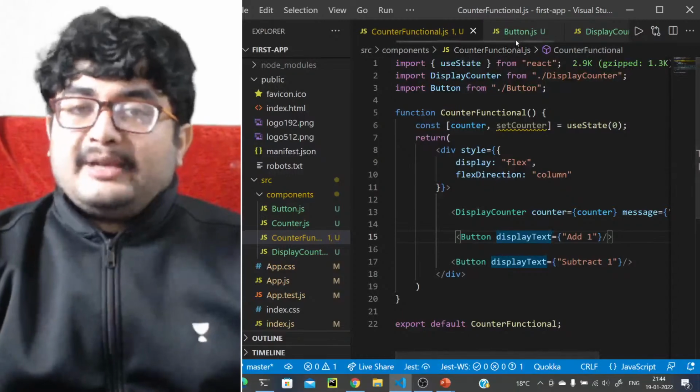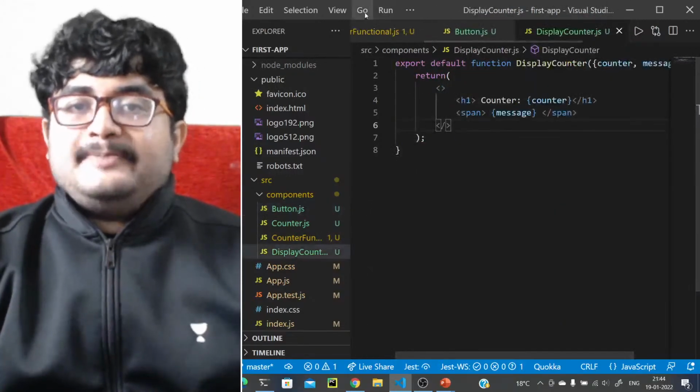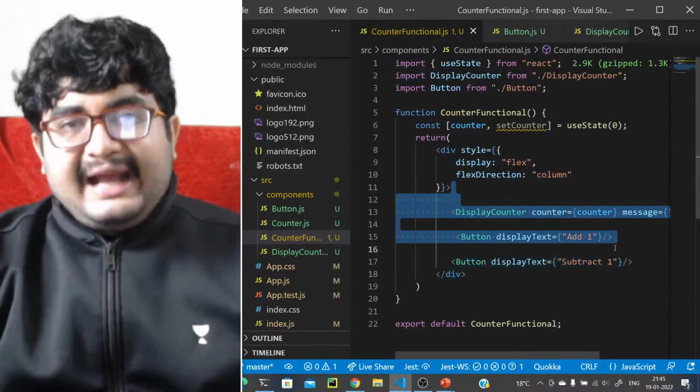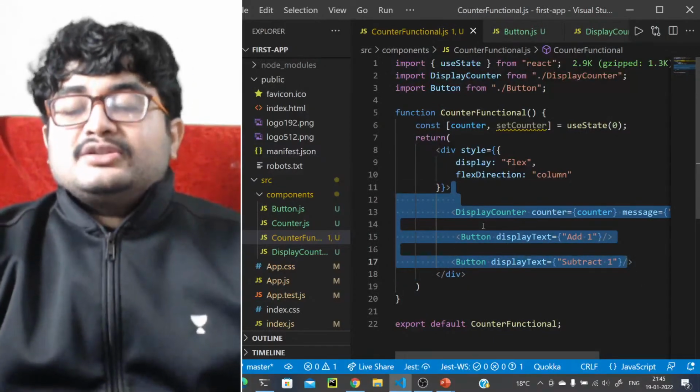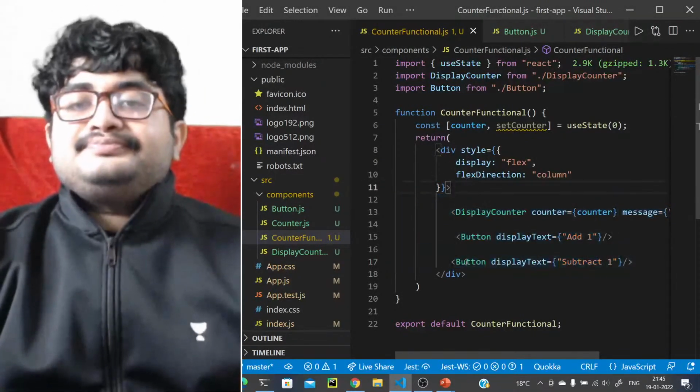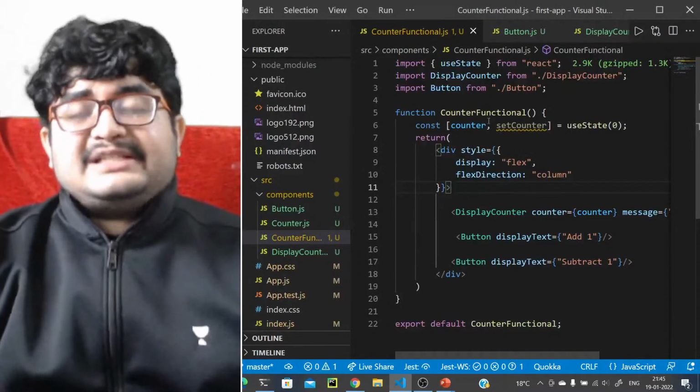So what is the common ancestor to both button and display counter? It is this counter functional component. It is where we have both of them together, right? So that is the common ancestor to both of them, or the parent is common. So we should keep the state here.